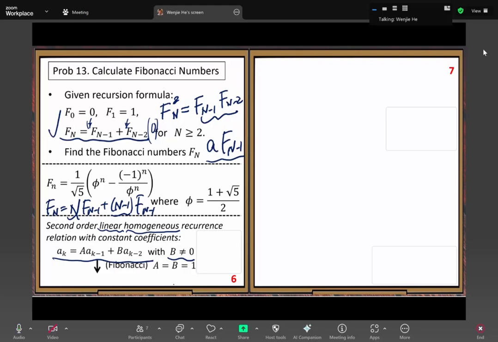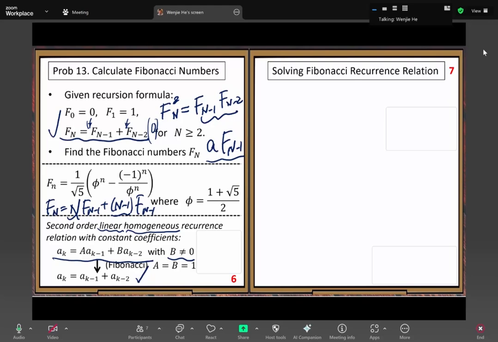So here, our Fibonacci is a special case, a and b both equal to 1. Our Fibonacci number problem is so simple.